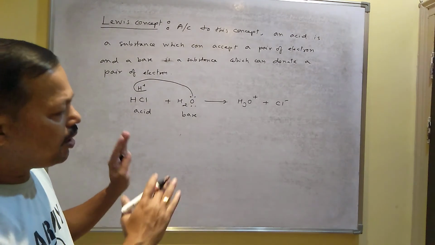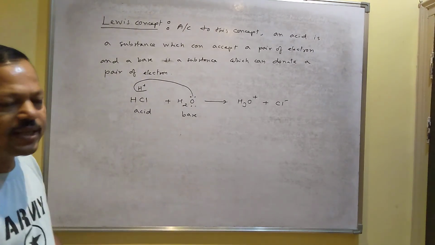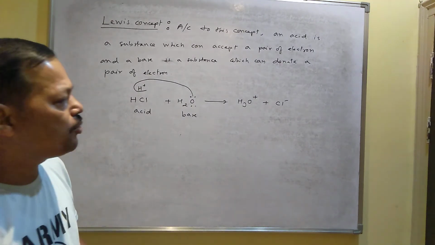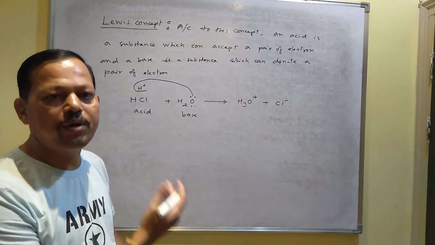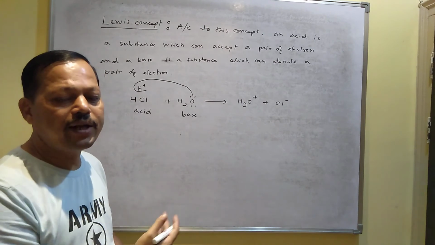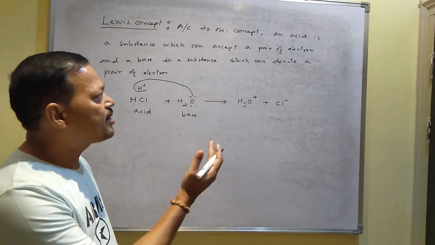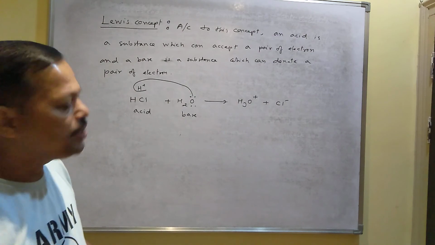I will give you some acids and bases which do not have any H plus ion, which do not have any OH minus ion, but they will act as acids and bases. And why they act as acid and base, you can understand by applying this Lewis concept.